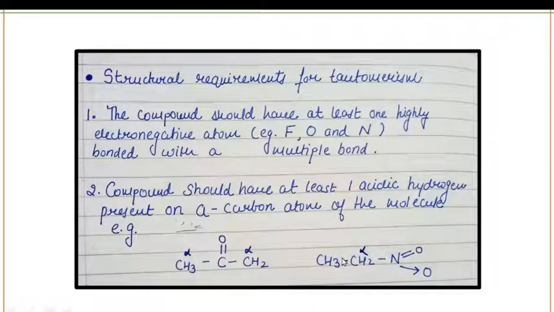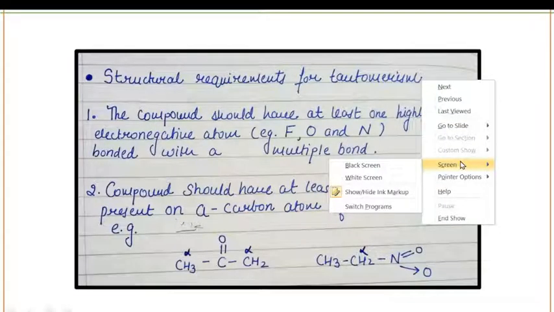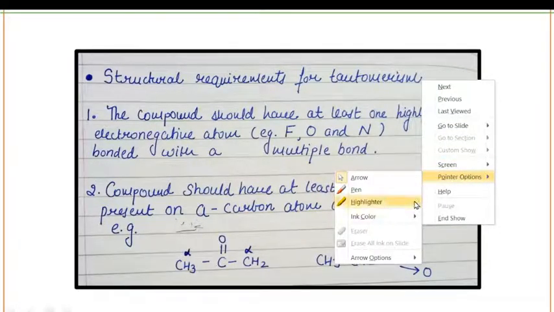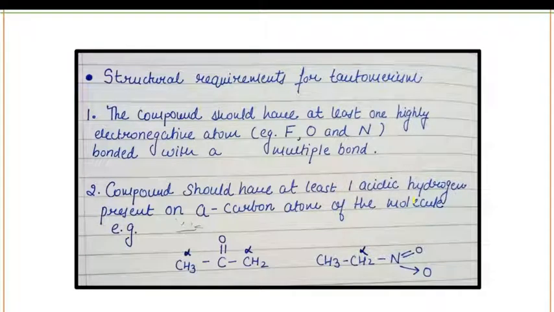The necessary conditions, the necessary requirements for the tautomerism process are these. Number 1 is the compound should have at least one highly electronegative atom. You know it very well, we have studied previously the highly electronegative atoms are fluorine, oxygen and nitrogen, bonded with a multiple bond.